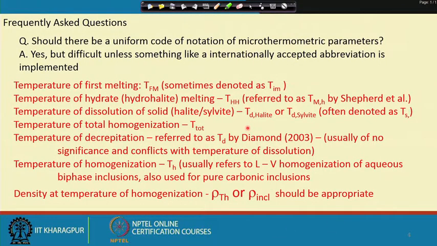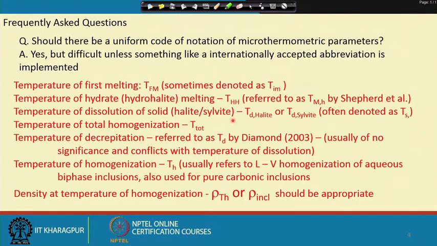To continue on what we were discussing in the last class, sometimes it would be advisable to have some terms, and the way we denote many of the microthermometric parameters, be uniform all across. That becomes convenient. There could be many other parameters which come up, but generally these are the common ones. In addition to that, there are derived parameters like the mole fraction of any of the gaseous phases present in the gas mixture, the isochore, and many other terminologies.